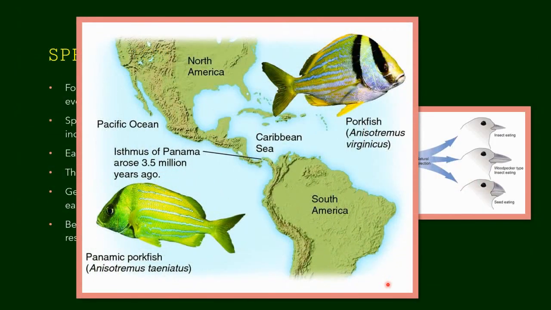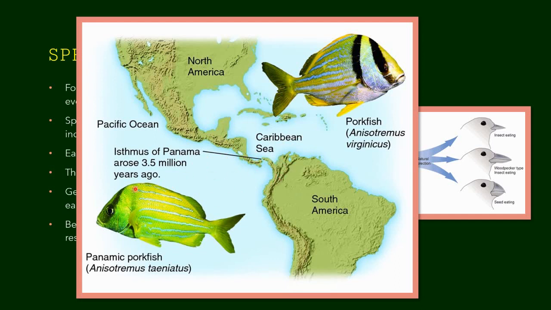Take for another example, pufferfish. There are two varieties of pufferfish found in the Pacific Ocean, one on either side of the Panama Canal, because the Panama isthmus arose only 3.5 million years ago. It stopped the fish from migrating from one side to the other.